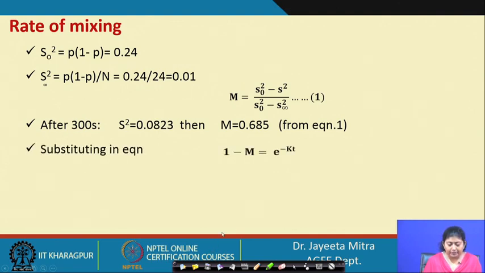Okay. So, putting the value of m in that equation, the mixing rate equation, 1 minus m equal to e to the power minus k t, then we are getting k equal to 3.85 into 10 to the power minus 3.